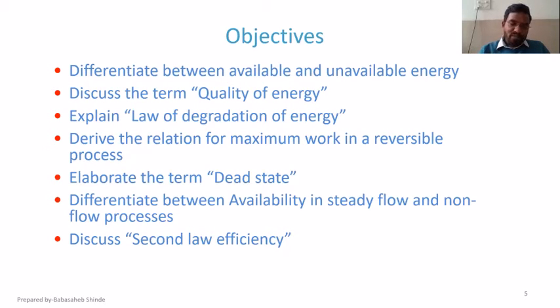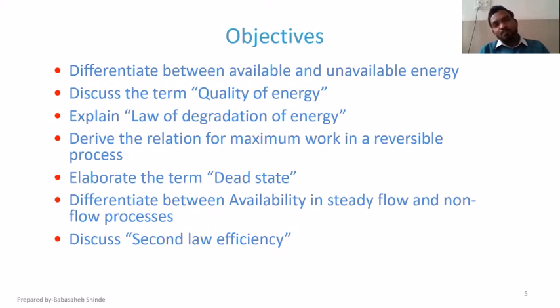So there is going to be an increase in entropy, so there is going to be a reduction in the possibility of conversion of that energy into useful work. And if there is going to be a reduction in the possibility of conversion of energy into work, then obviously the quality of energy is going to decrease. So that we are going to see in detail in this unit.